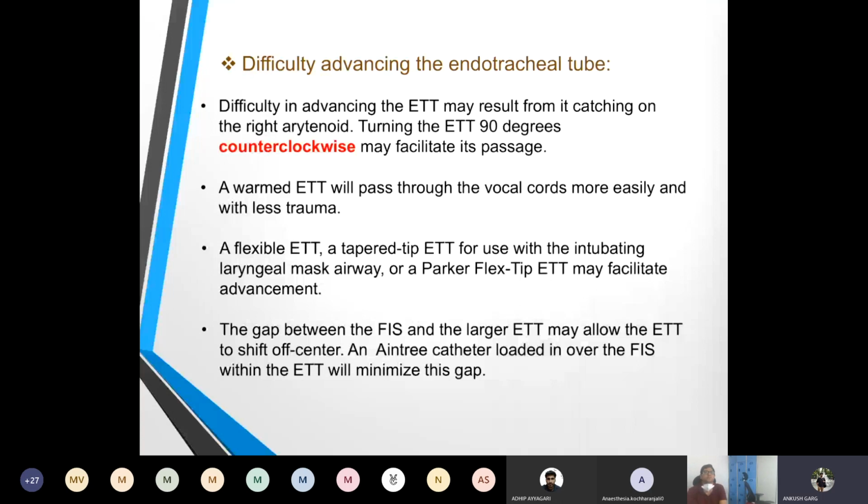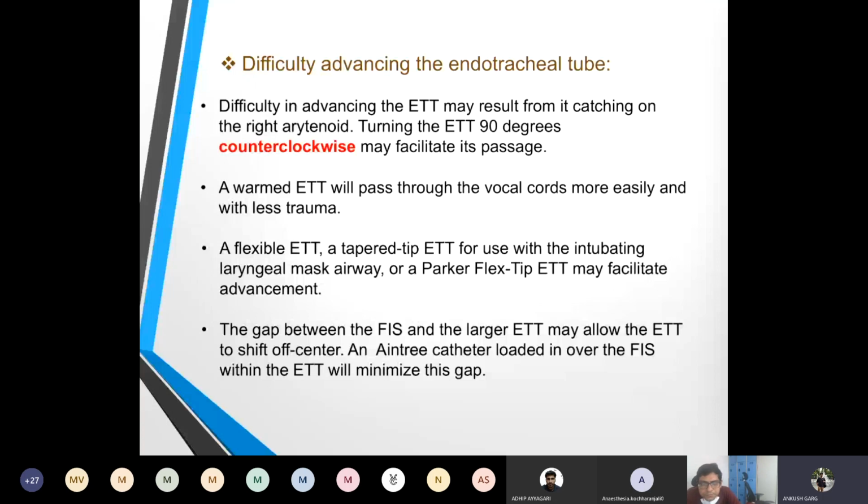A warm endotracheal tube will pass through the vocal cords more easily and with less trauma. So we need to keep the endotracheal tube in lukewarm saline before the procedure. A flexible or a taper tip endotracheal tube with the intubating LMA, or a Parker Flex endotracheal tube, may facilitate the advancement. And the gap between the fiber optic and the larger ETT may allow it to shift off center.